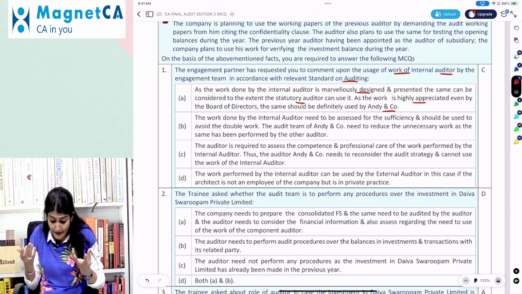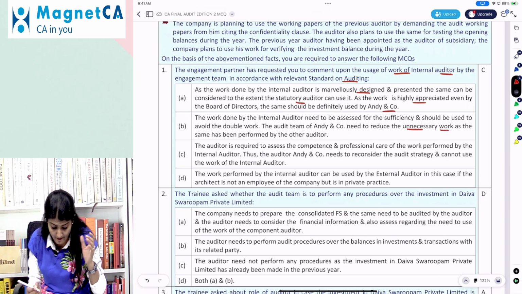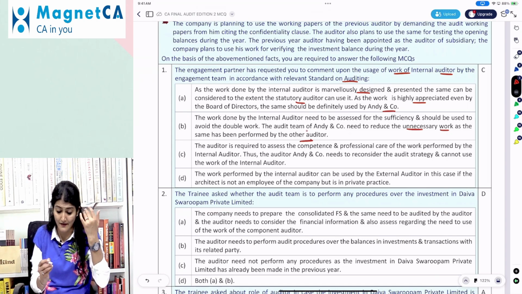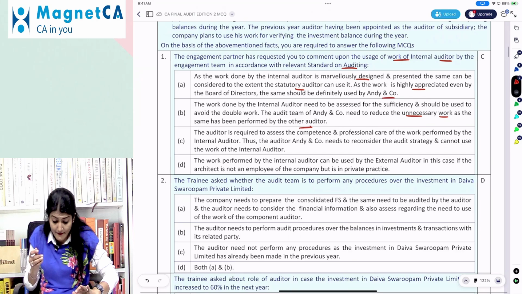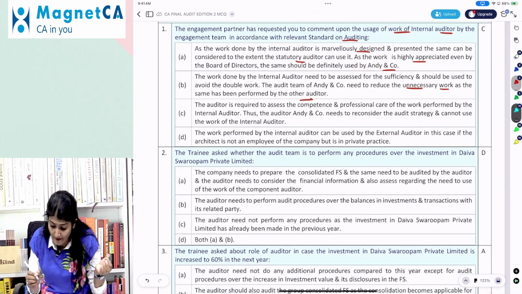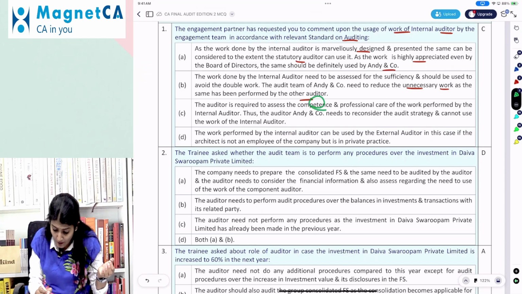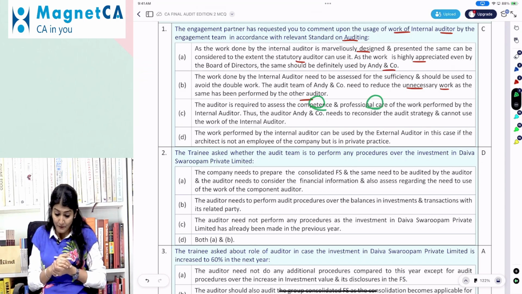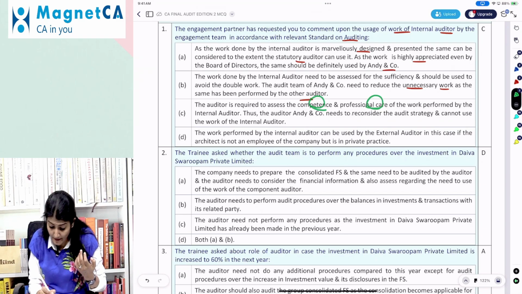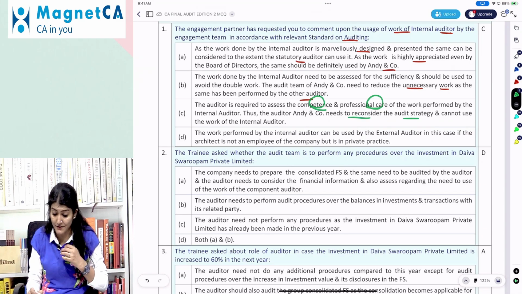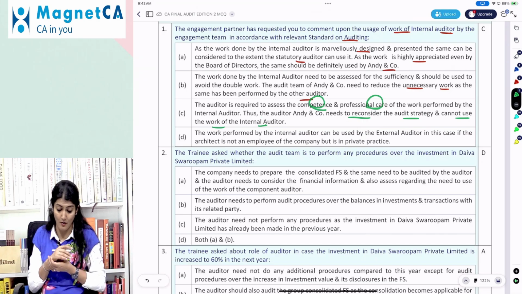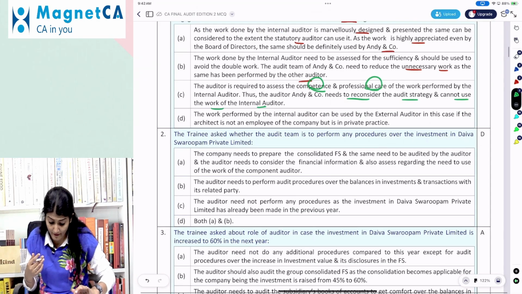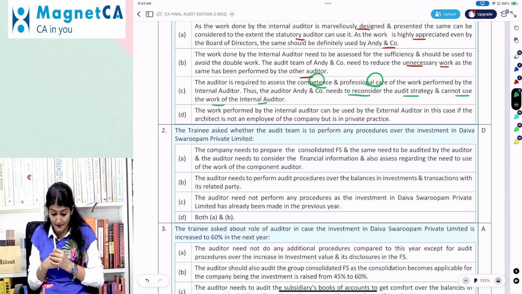The audit team of Andy and Company need to reduce the unnecessary work as the same has been performed by the other auditor. The auditor is required to assess the competence and the professional care of the work performed by the internal auditor. Thus, the auditor Andy and Company needs to reconsider the audit strategy and cannot use the work of internal auditor. Work performed by internal auditor can be used by the external auditor.